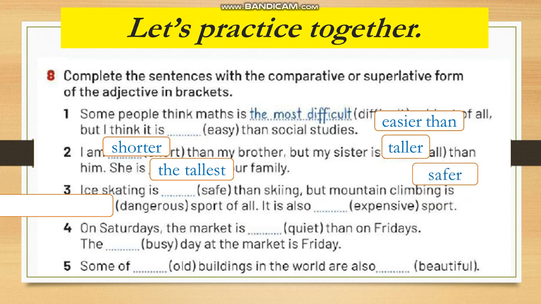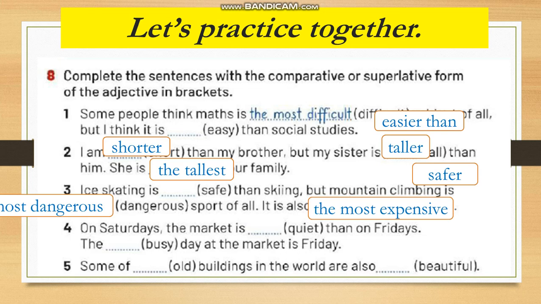Ice skating is safer than skiing, but mountain climbing is the most dangerous sport of all. It's also the most expensive. On Saturdays, the market is quieter than the. Whenever you see the, try to identify the adjective. Whenever you have the plus the adjective, try to think: is the adjective short or long? Short, est. Long, the most. So busy, the busiest.